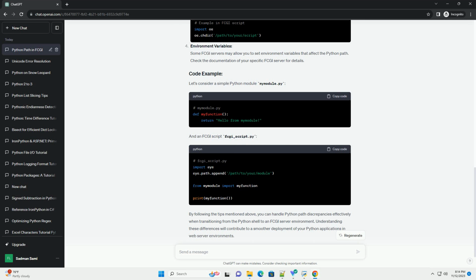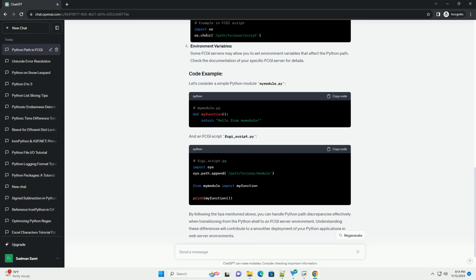Python shell environment. When you execute Python code in the shell, the Python interpreter sets the sys.path variable, which represents the Python path. The Python path in the shell includes the current working directory and other directories specified by environment variables or configuration files. FCGI server environment.